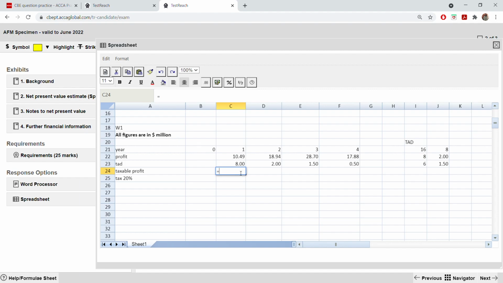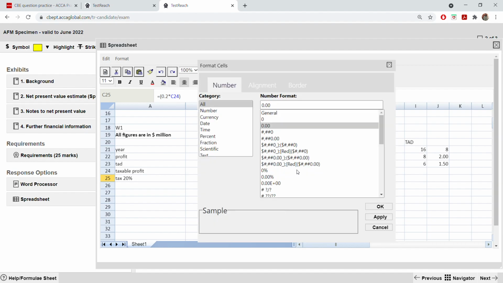So now you can simply calculate, because these are in positive balance. So now no need to put some function. You can simply deduct this from this minus this to get your taxable profit, and drag it to the other cell and just find tax 20% on it. So equal to 20% multiplied by this taxable profit, and drag it to the other cell and make sure that you go to format cell and take it to 2 decimal places.